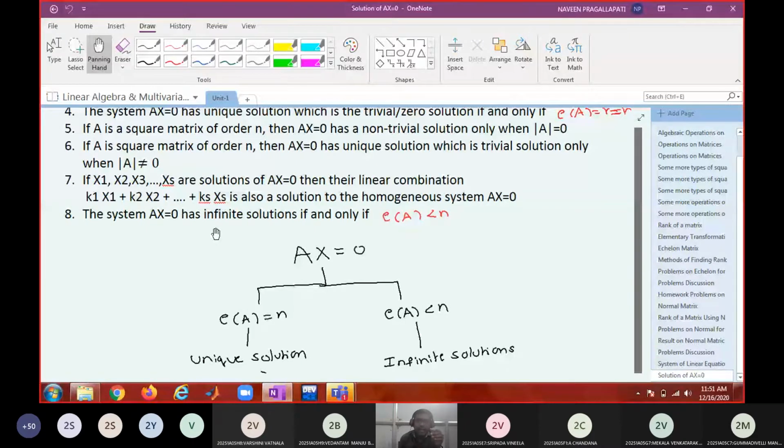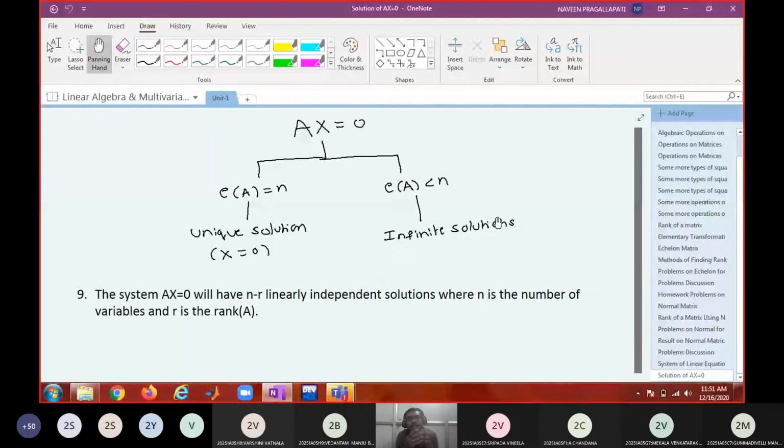After that, I said that the set of all solutions of the homogeneous system forms a vector space, and each vector space has a certain dimension and can be generated by a basis. A basis is a set of independent vectors which span the space. Spanning means that if you take all possible linear combinations of the set, you get the entire space. Linear independence means no vector can be expressed as a linear combination of the remaining vectors.